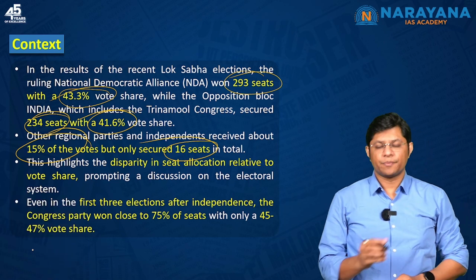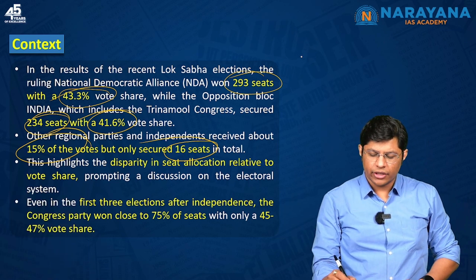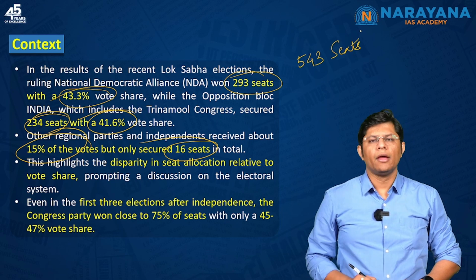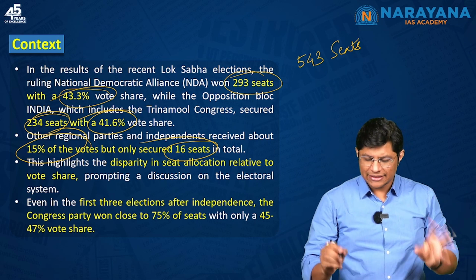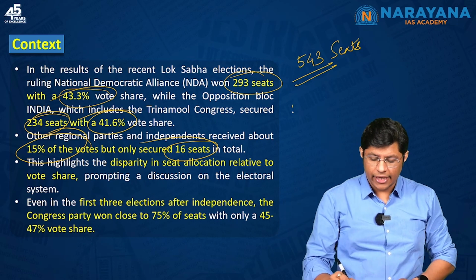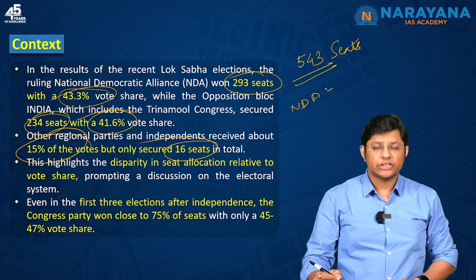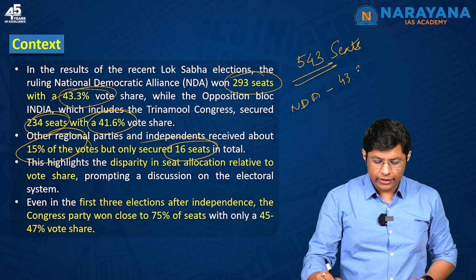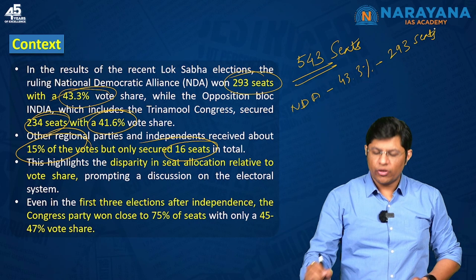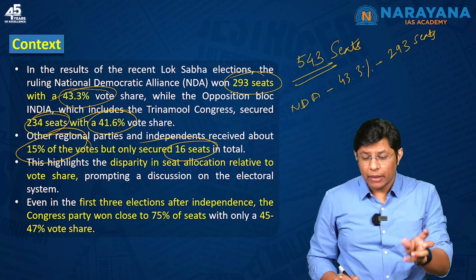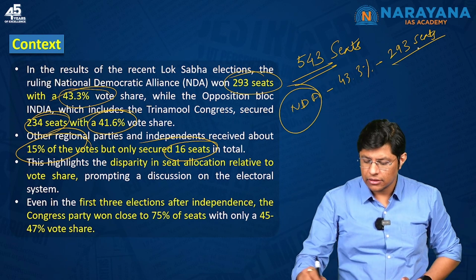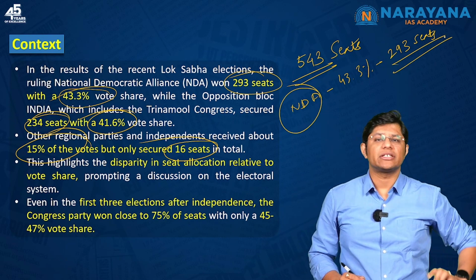try to understand this. We have around 543 seats, right? For the sake of convenience, let's take 543 seats. Now out of 543 seats, the NDA, which got around 43.3%, has won 293 seats, which means less than 50% of people have voted for NDA, but they are bagging more than the majority of seats, more than 50% of the seats.